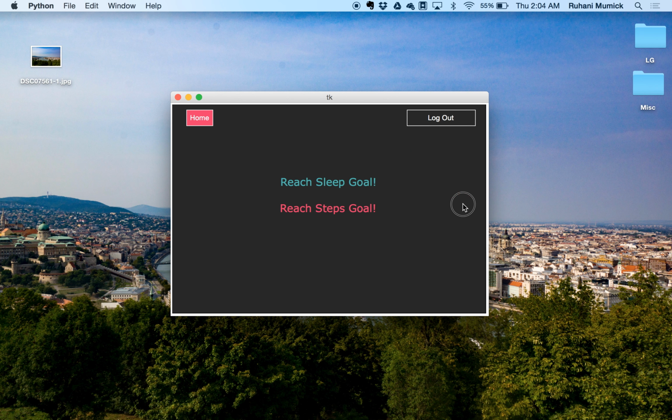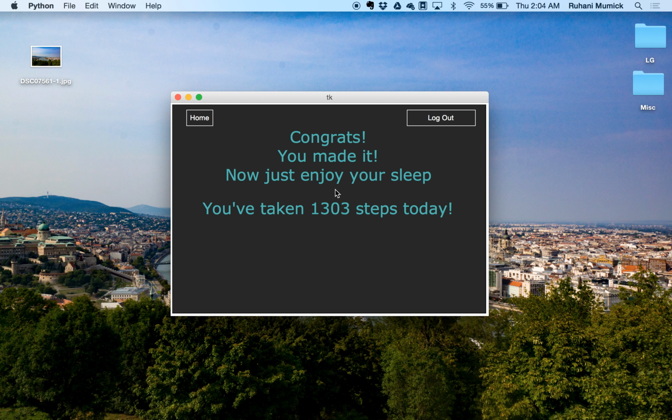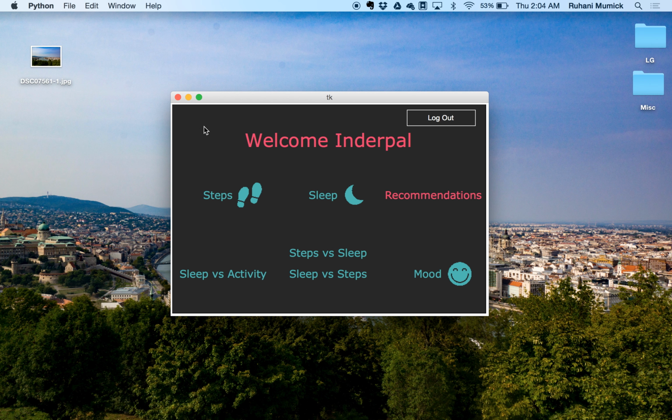And then we can also look at reaching our sleep goal, and it seems that I've already taken the number of steps that I should be taking in order to sleep the amount that I would want to achieve my sleep goal for the following night. And so it gives me this congratulations screen. However, if I did not reach that steps goal, I would have had a screen similar to the one we just saw previously. And that explains the extent of this application.